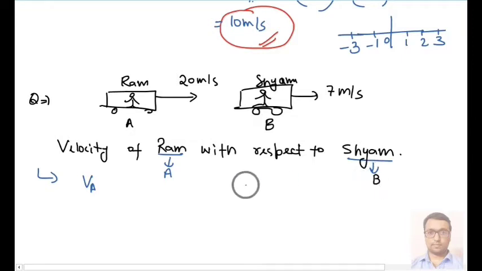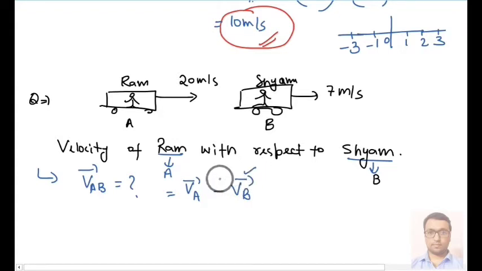So this Shyam means vehicle B. So basically I am asking you the velocity of Ram, or velocity of A with respect to B, or Shyam. This is what I am asking you. So always remember, if VAB is asked, then you will write VA minus VB.